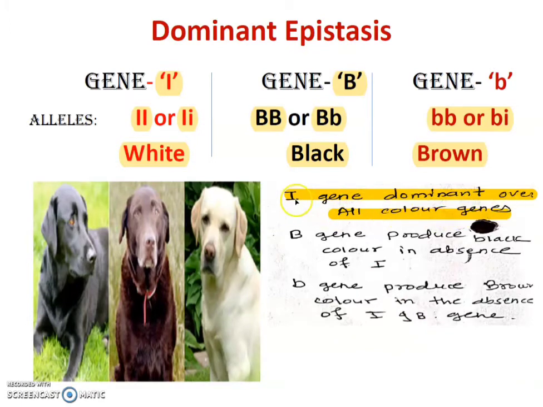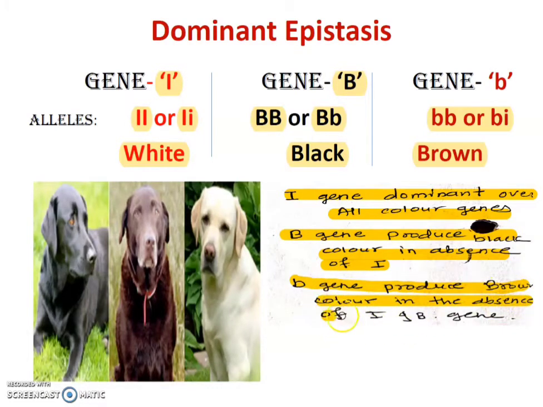The B gene produces black color in the absence of capital I. If I is absent, only B is expressed, and small b produces brown color in the absence of dominant I and B. This is called epistasis, and the gene which is masked or hidden is called hypostasis.